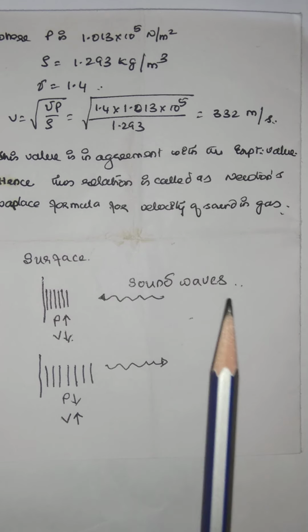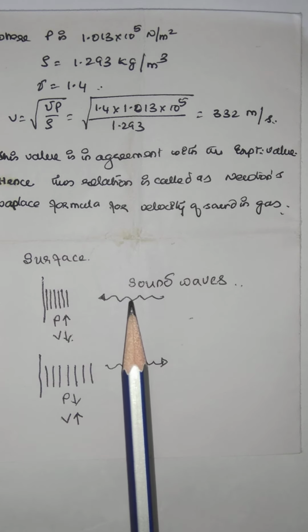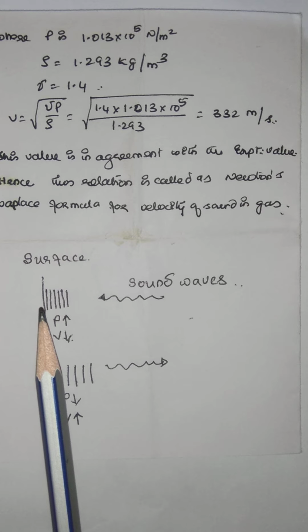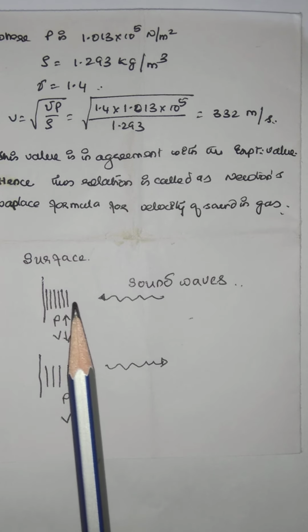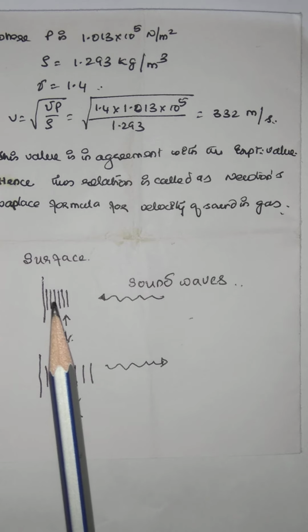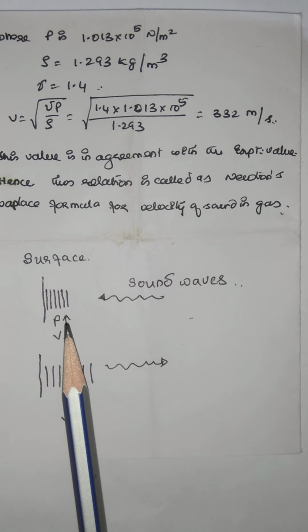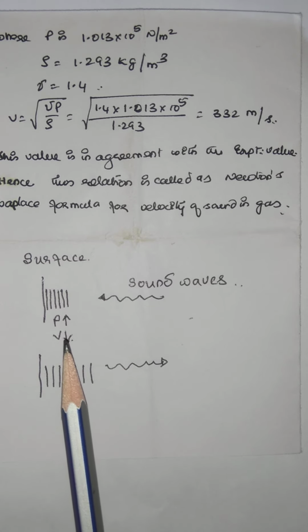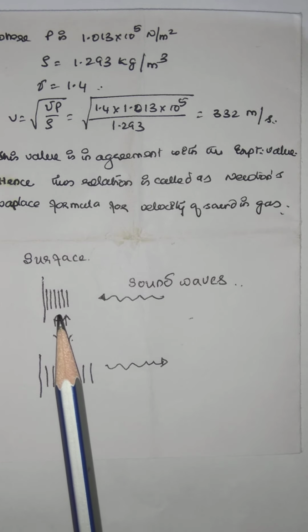Whenever the sound wave is incident upon a surface, at the point of contact all the air particles compress. When the particles compress, the pressure increases by decreasing the volume, called compression.